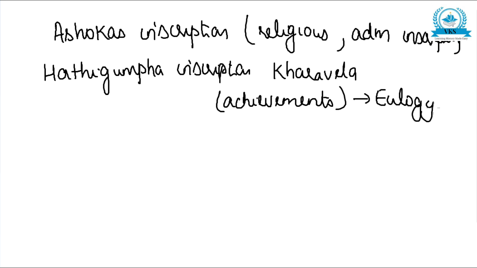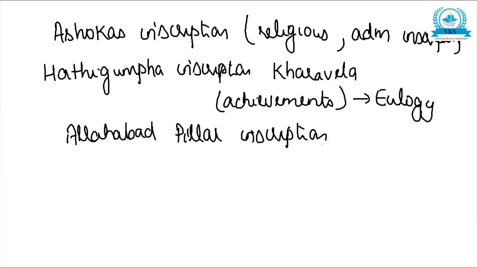And next again is the Allahabad pillar inscription. It is about the achievements of Samudragupta. So all these are examples of important inscriptions. There are so many inscriptions found in India, but I am just telling about a few examples. You can refer to your books and find out more details about inscriptions. So these are some of the main inscriptions found in India.